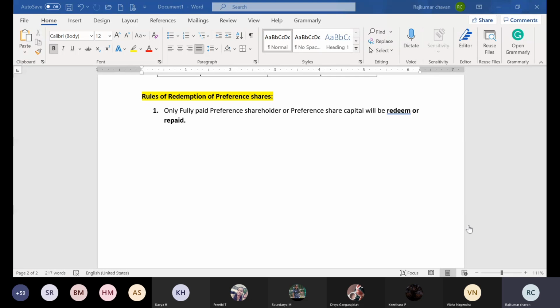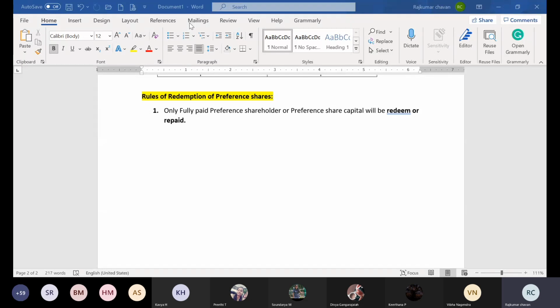Okay. 54. 55. 56. Very good. 56. Fine. So the first rule is done. Only fully paid preference shares have to be redeemed. Put your hands down.